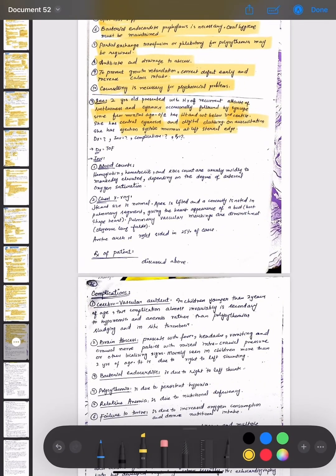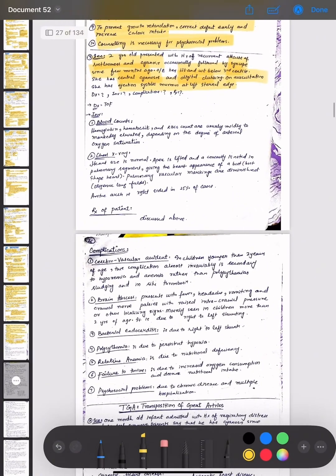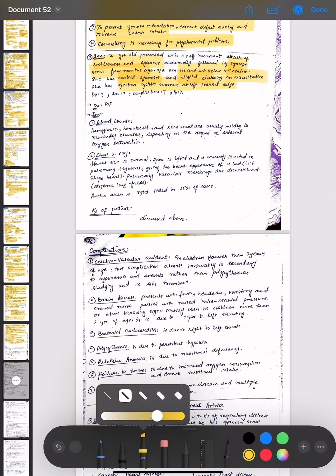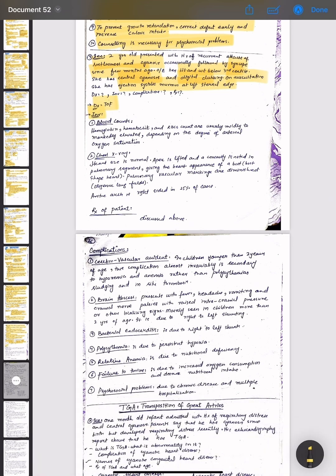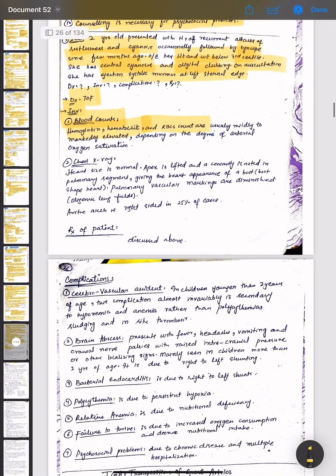In this part, we will discuss the complications and investigation options which are done for the tetralogy of Fallot. We have the diagnosis TOF. The investigations that are done are blood counts, that is hemoglobin, hematocrit, and RBC count, which are usually mildly to markedly elevated depending upon the degree of arterial oxygen saturation.